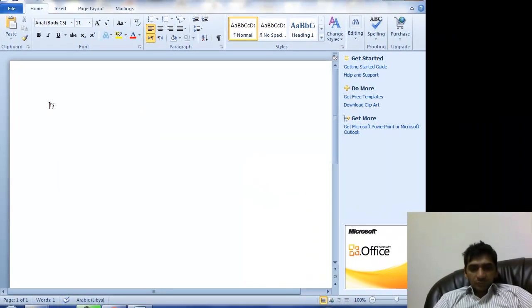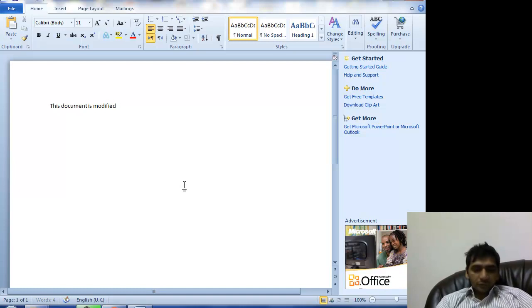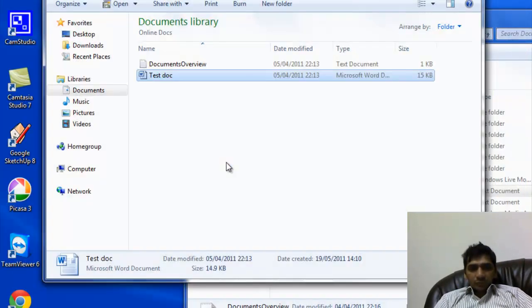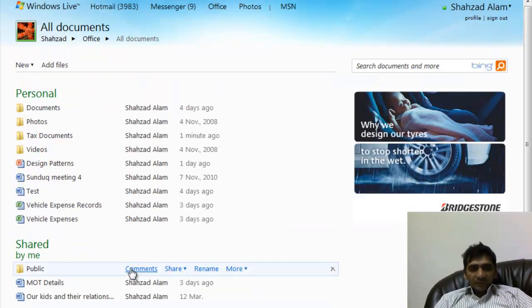Okay, so then we can type in whatever we want. So if we say this document is modified on my local computer, so I do my modifications on my local document,